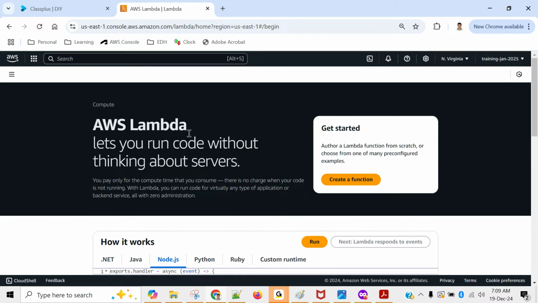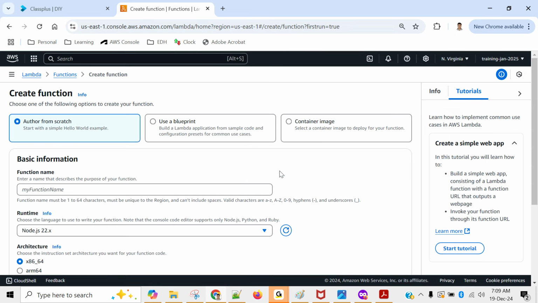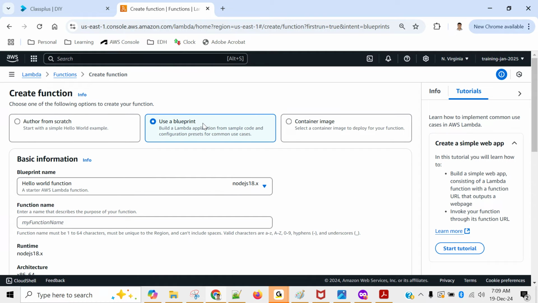Okay, so there is no Lambda function for now. It is saying get started, create a function. So click on that. There are multiple ways to create a Lambda. Either author from scratch, that means you will write your own code, or use a blueprint. Blueprint in the sense it will give you a few different scenarios, like what exactly you want to do.